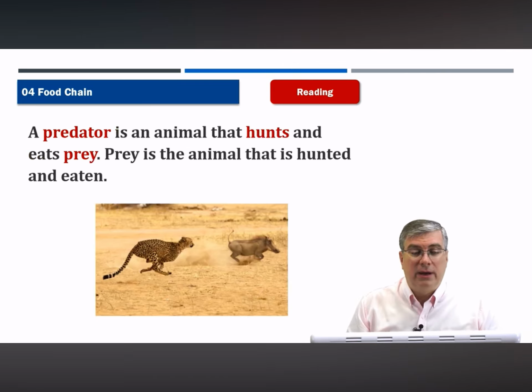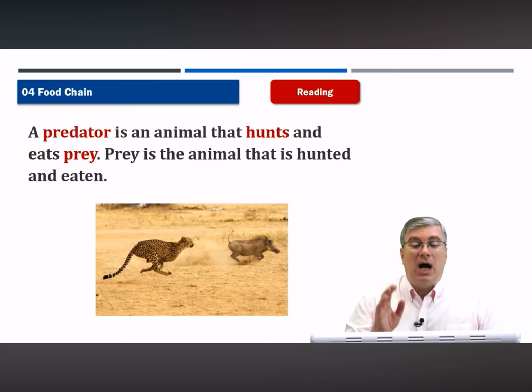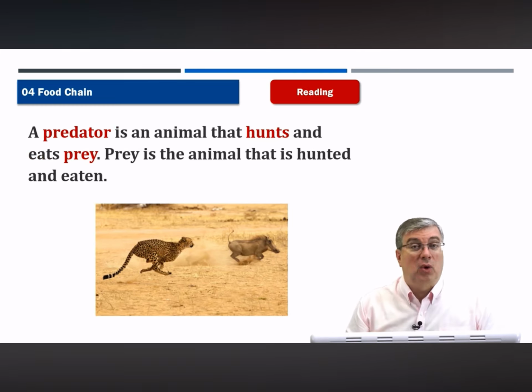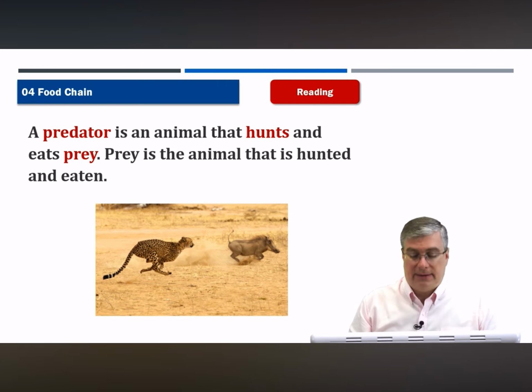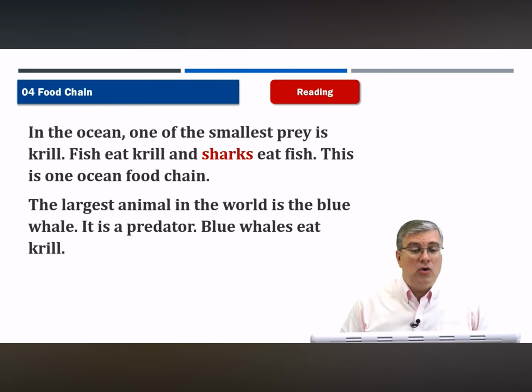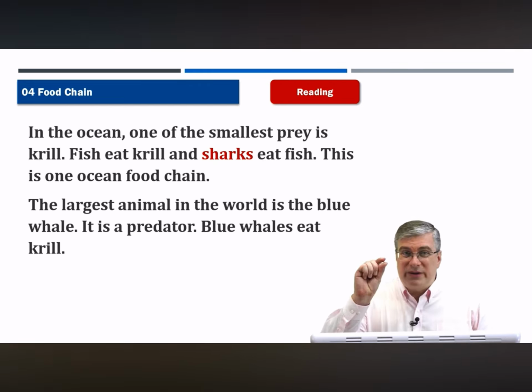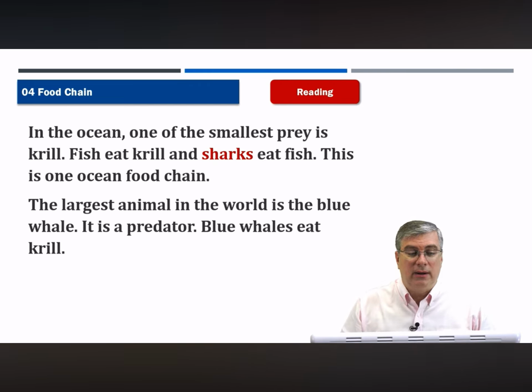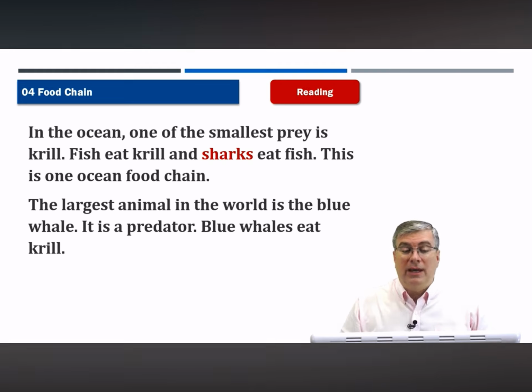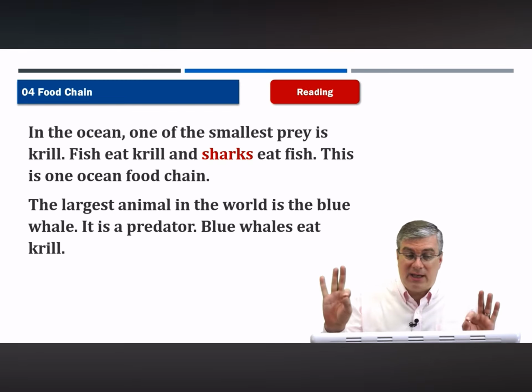A predator is an animal that hunts and eats prey. Prey is the animal that is hunted and eaten. In the ocean, one of the smallest prey is krill. Fish eat krill and sharks eat fish. This is one ocean food chain.